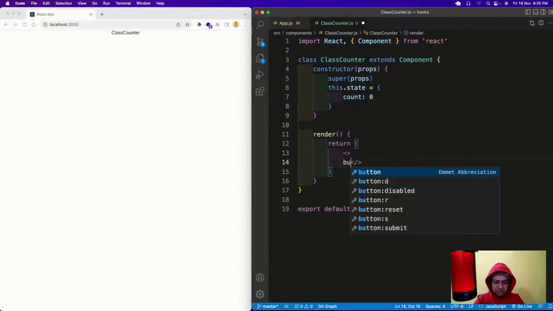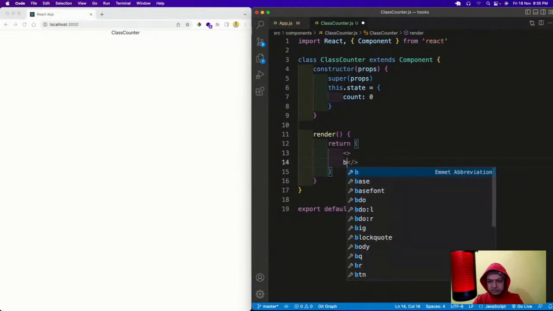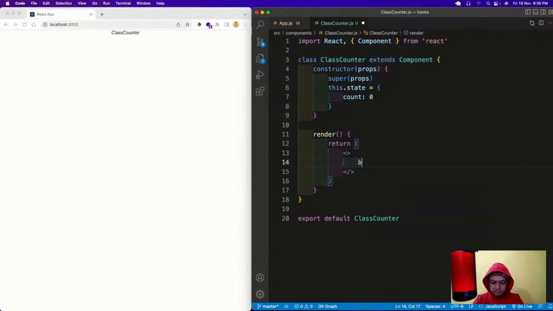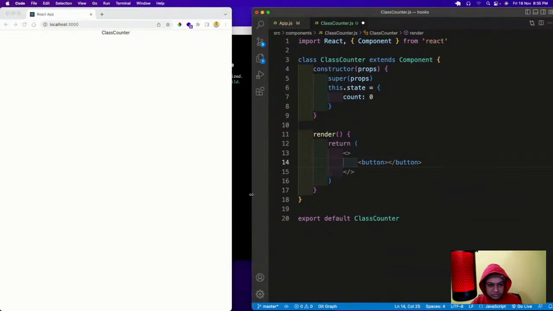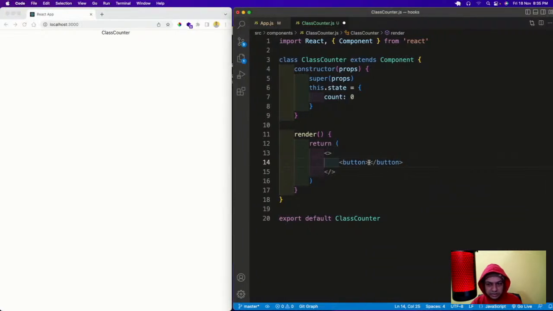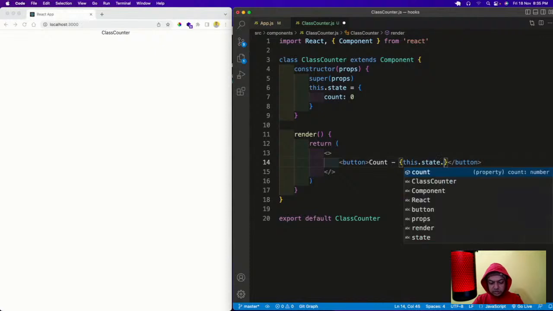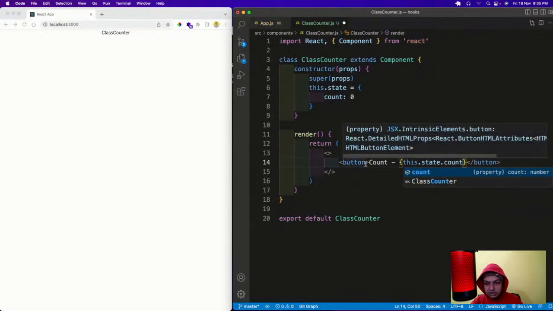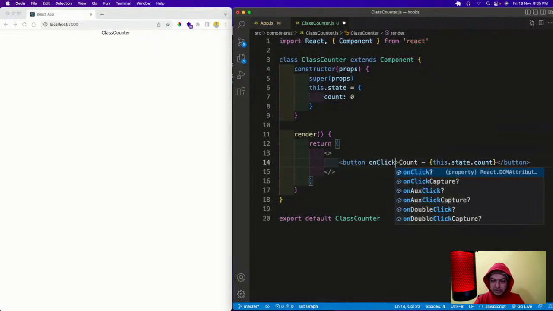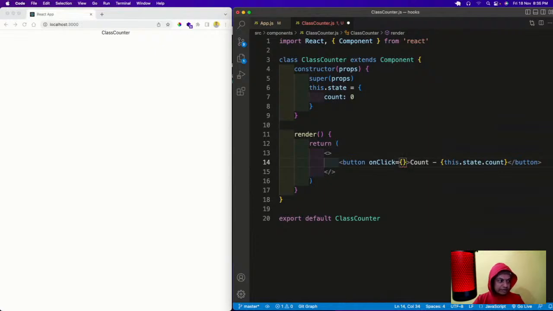Then I will quickly come here and add a button, and I'll make it a bit smaller. This button will show the count from this.state.count, and onClick I will increase the state right here.